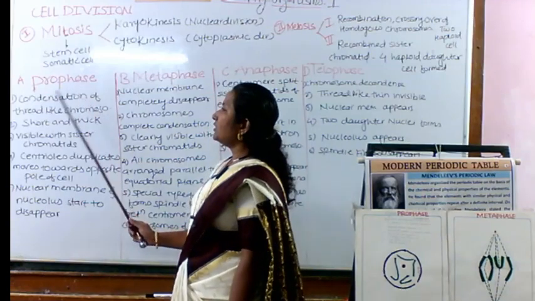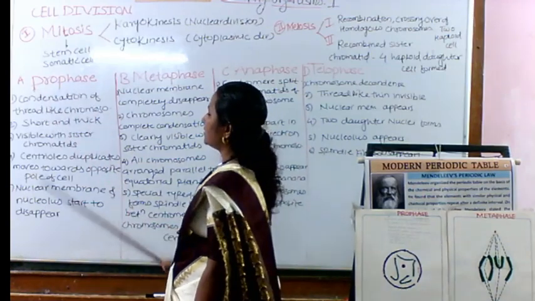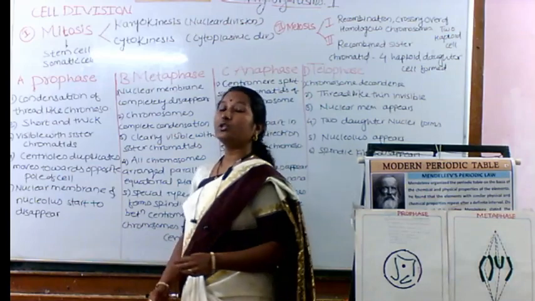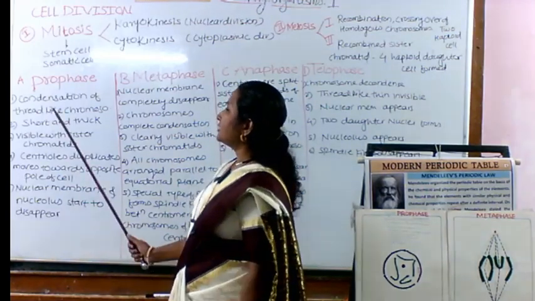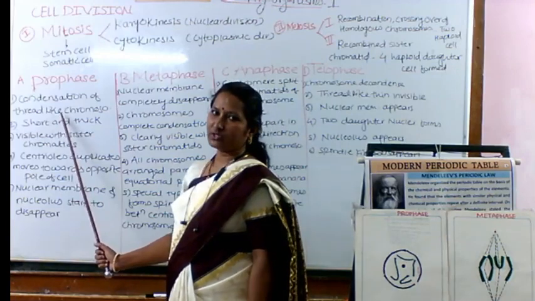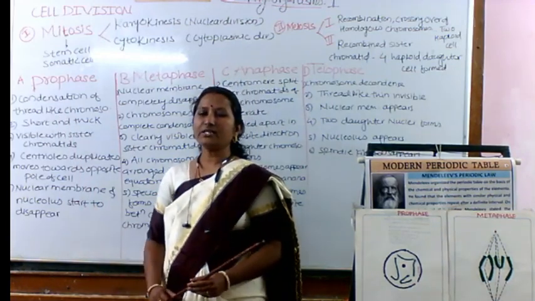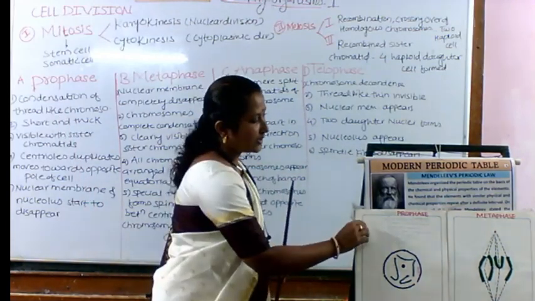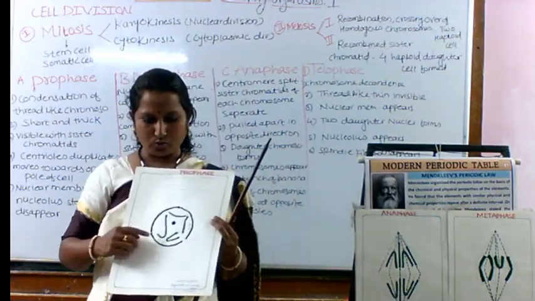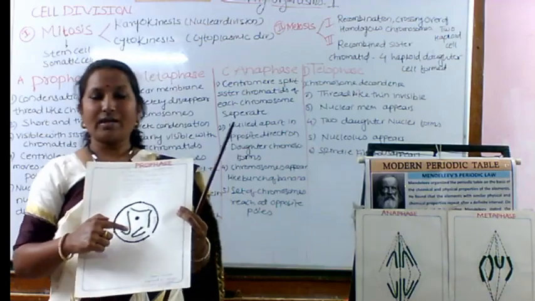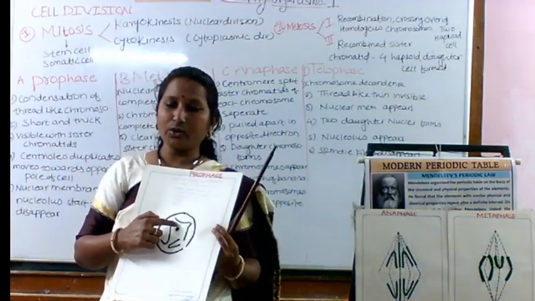In this prophase we have some changes that we have to think about one by one. First, the condensation of thread-like chromosomes. In the previous stage, these chromosomes are present just like threads, along with the nucleus.